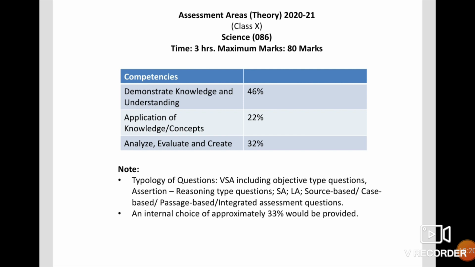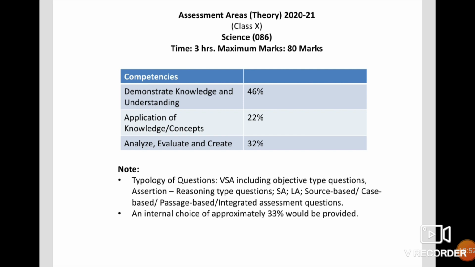And the types of questions they may ask in the question paper include objective type questions, assertion reasoning type questions, short answer questions, long answer questions, source based or case based or passage based or integrated assessment questions. This way of questioning will be there in the paper.